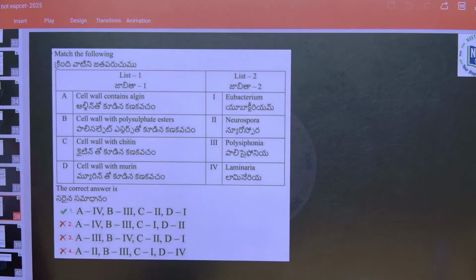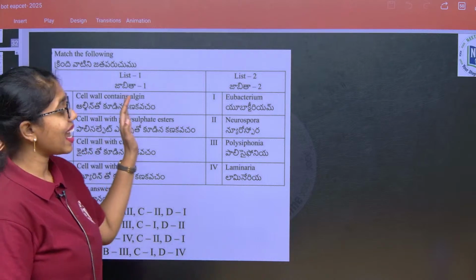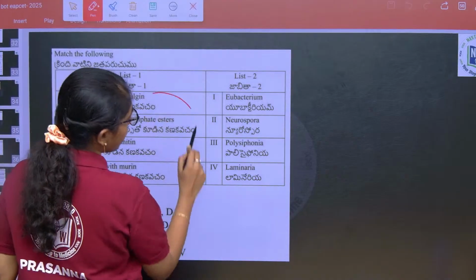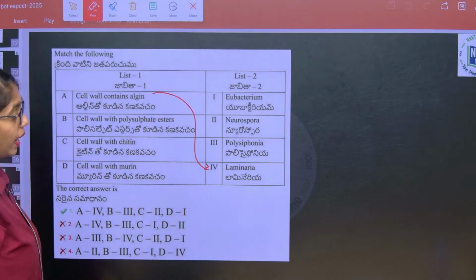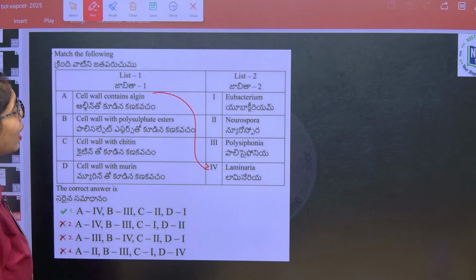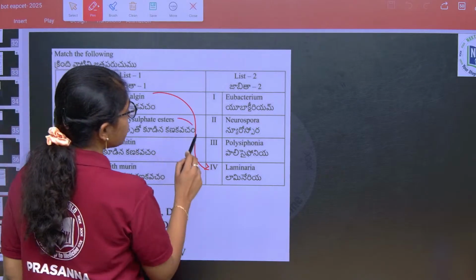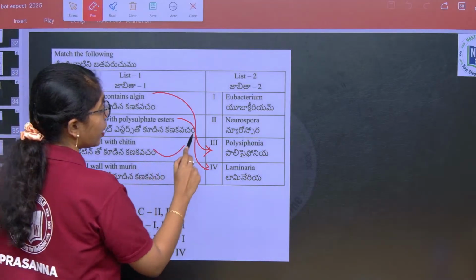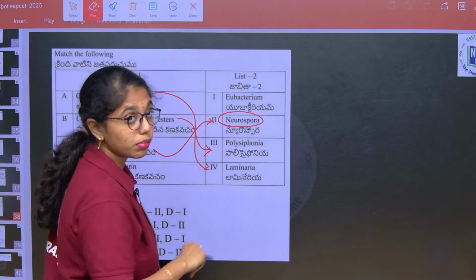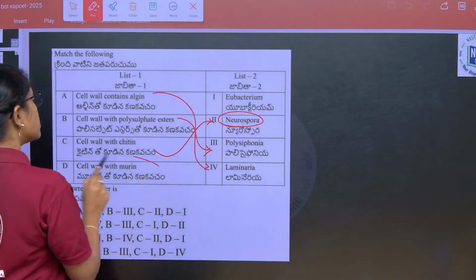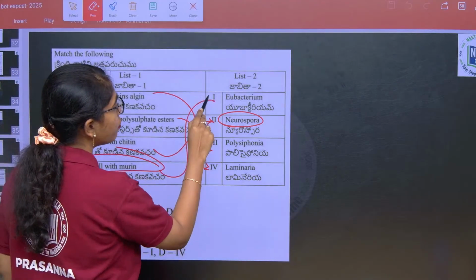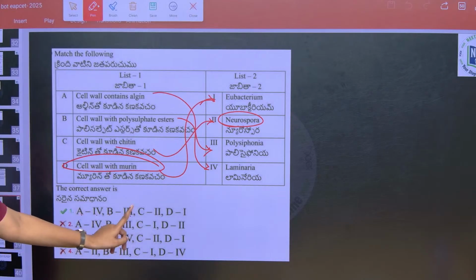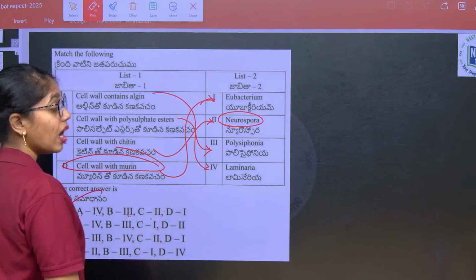Here, if you see, cell wall contains algin. This is of brown algae, that is Laminaria. Then cell wall with polysulfate esters is Polysiphonia, option 3. Cell wall with chitin is for fungi, that is Neurospora, which comes under Ascomycetes. Cell wall with murein is of eubacteria. So, the correct option is A4, B3, C2 and D1, that is option 1.